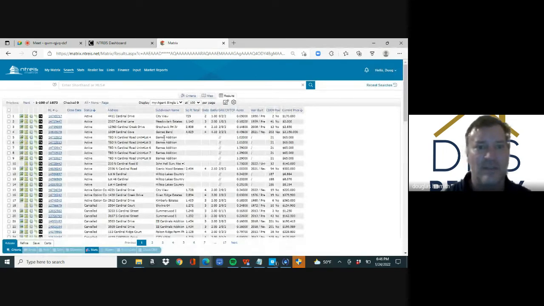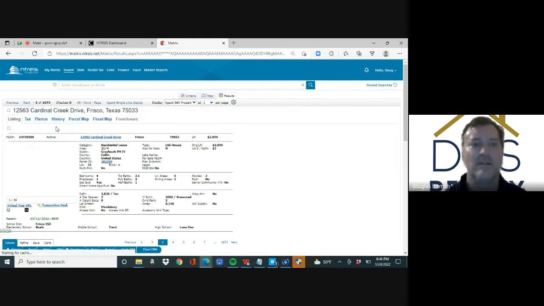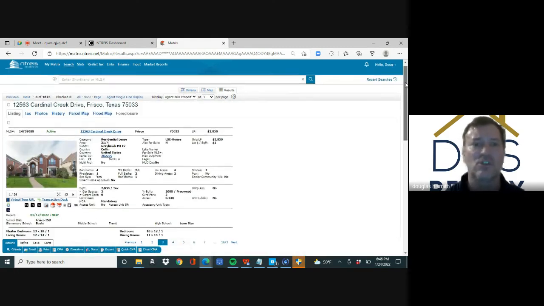Now you can see that there's a few actives right there. So what, 14? But you're looking over here for the leasing and you can see that there it is. It's the third one, 2850 Greyhawk. That's in Frisco. And you click on the MLS number. The MLS number is the agent full report. When you click on it on a lease, it's always good to check it out.